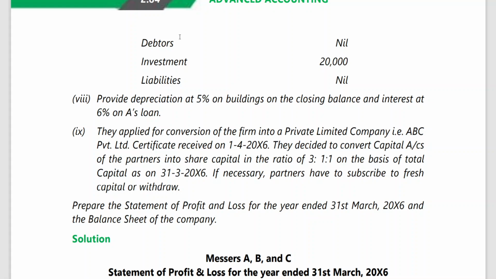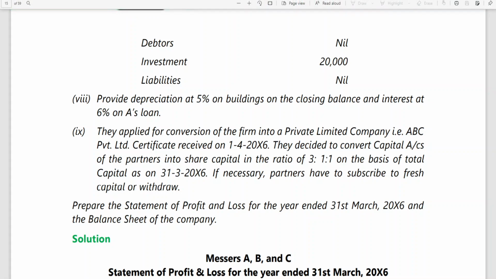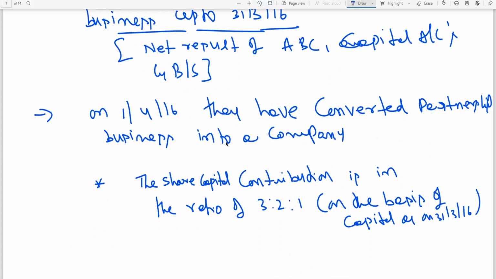So try to understand. Now, see what we have discussed: they have converted, which normally means the net result of ABC, capital accounts and balance sheet. Now, this is not asked; he is only asking for the net result of ABC.